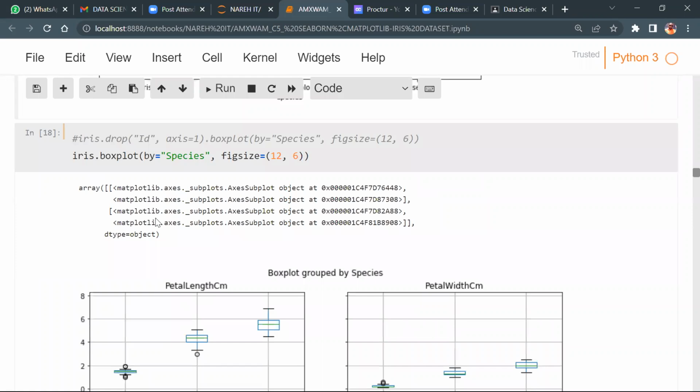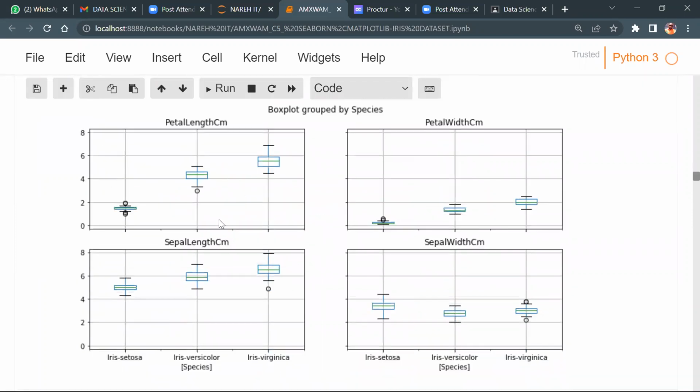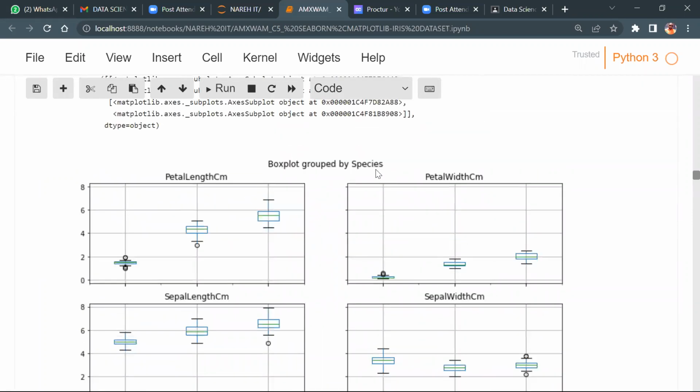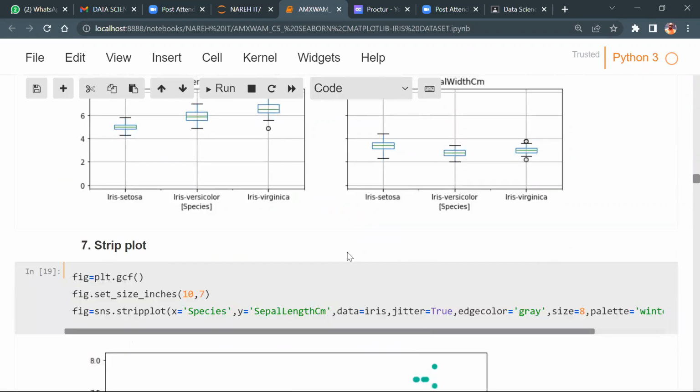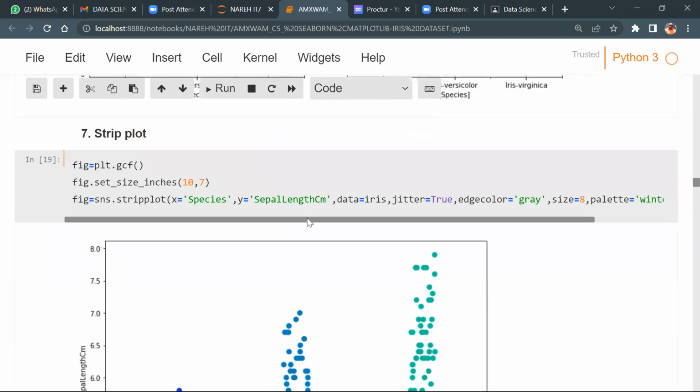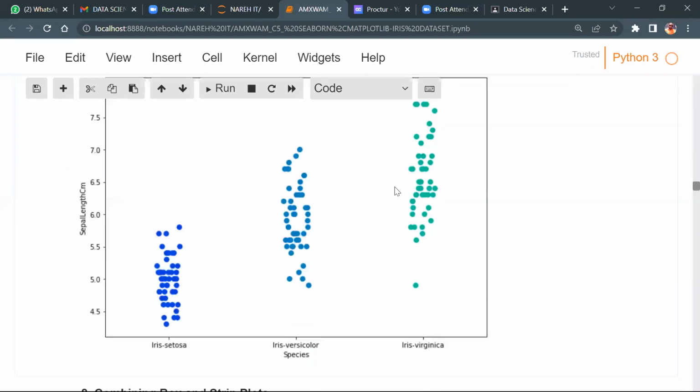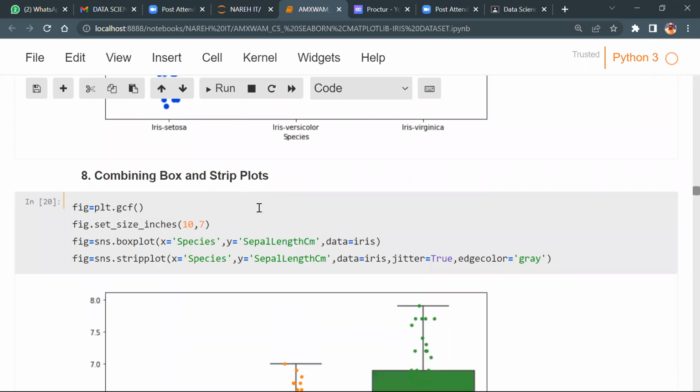Clear? Now, box plot, individual plot information, box plot grouped by species. I think we have 3 species, setosa, virginica and versicolor, right? Now, what is a strip plot? The strip plot looks like this. You can open your dataset and try to check the behavior of the data points.